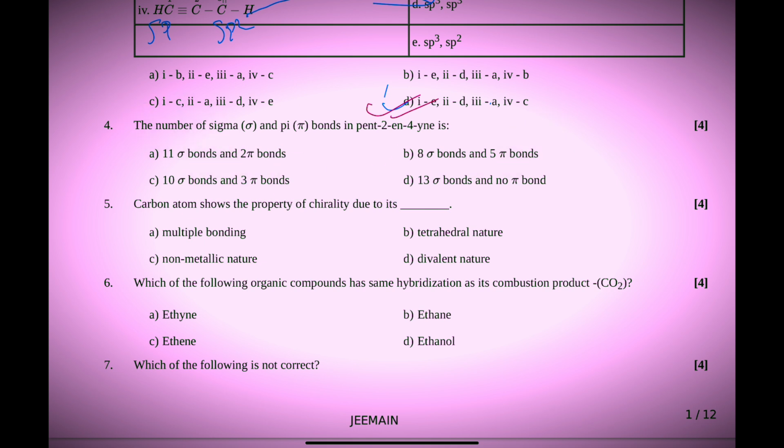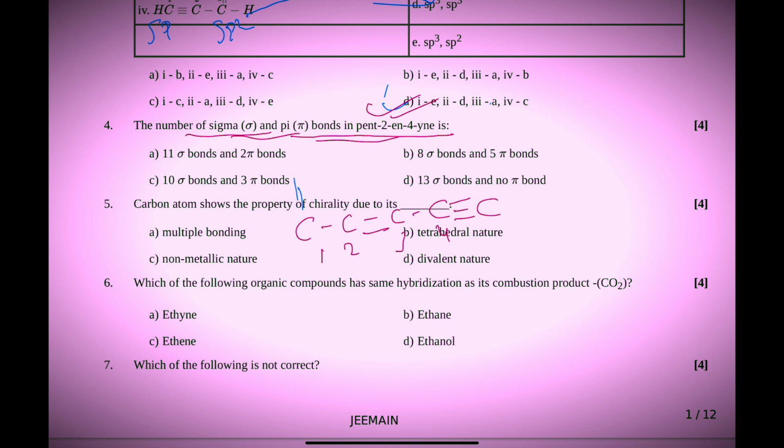Question number 4 is given: the number of sigma and pi bonds in the pen2 in 4 ion. So at first, draw the structure of the pen2 in 4 ion. So here, the number of sigma bonds and pi bonds in the ion. So check it.